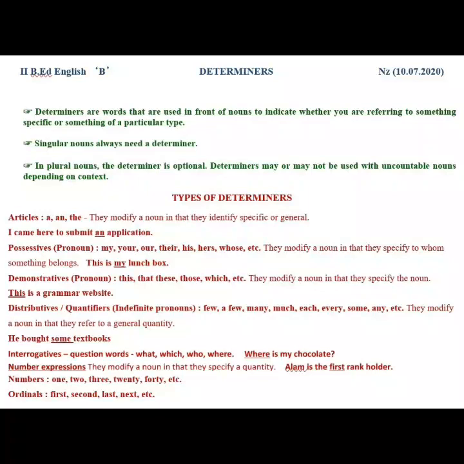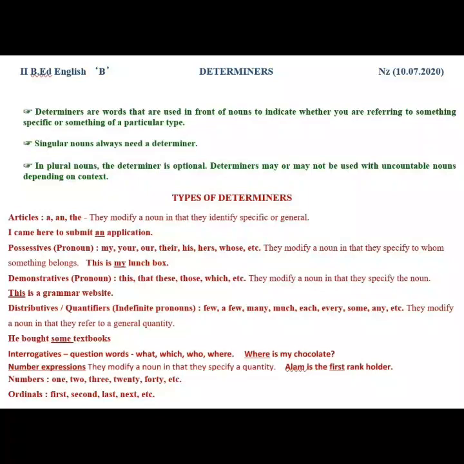Singular nouns always need a determiner. In plural nouns, the determiner is optional. Determiners may or may not be used with uncountable nouns, depending on the context. Types of determiners. There are 6 types of determiners in a sentence. They are articles, possessives, demonstratives, distributives or quantifiers, interrogatives, number expressions.